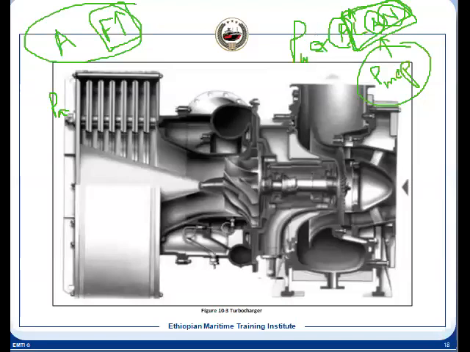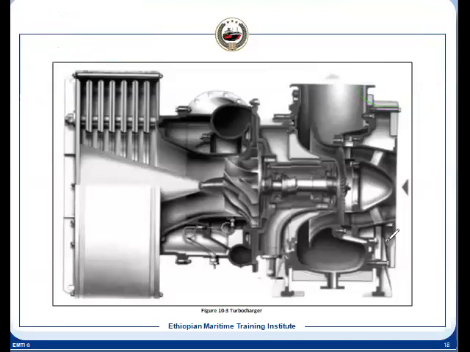If you see the construction of the turbocharger, we have a shaft, a turbine disc, and on the other side a compressor, that is the impeller.